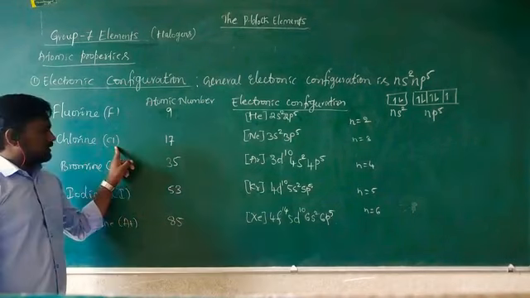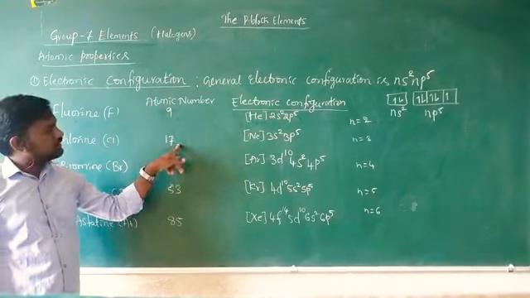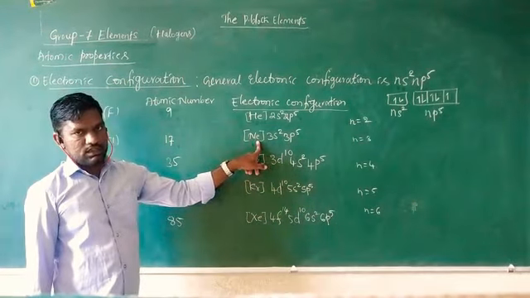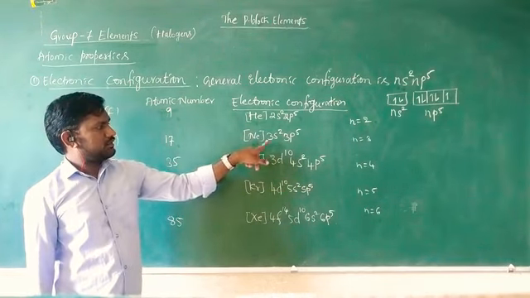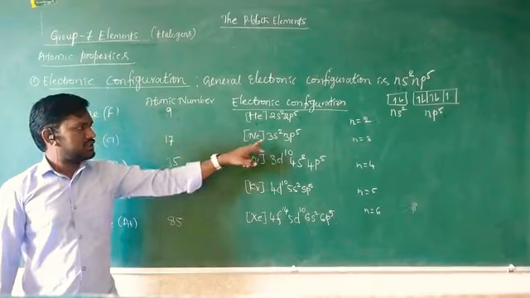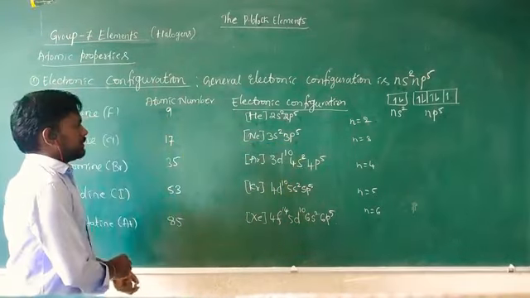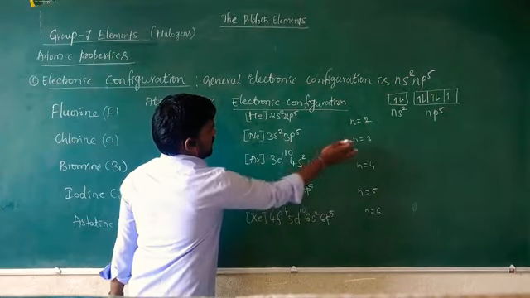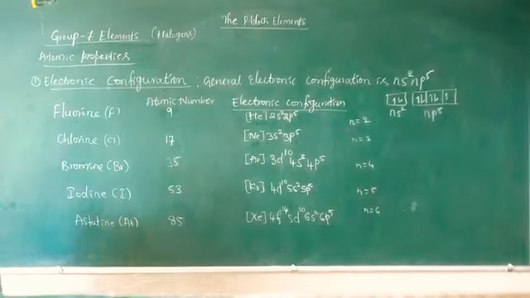Chlorine, symbol Cl, has atomic number 17. It follows the neon configuration, 10 plus 7: 3s2 3p5. For fluorine n is 2, 2s2 2p5, and for chlorine n is 3, 3s2 3p5. They follow the same general electronic configuration.